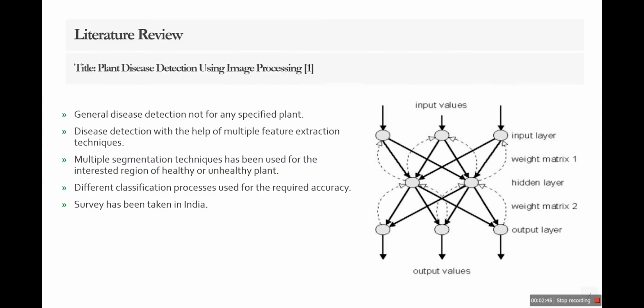This is the literature review. First of all, we reviewed a research paper named Plant Disease Detection Using Image Processing. In this, general disease detection was done, but it was not for any specific plant. Disease detection with the help of multiple feature extraction techniques was done, using contrast, entropy, etc. Multiple segmentation techniques have been used for the region of interest of healthy or unhealthy plant as well, such as K-means clustering, Otsu, texture-based, etc. Different classification processes were used for the required accuracy. A survey has been done in India in this research paper.